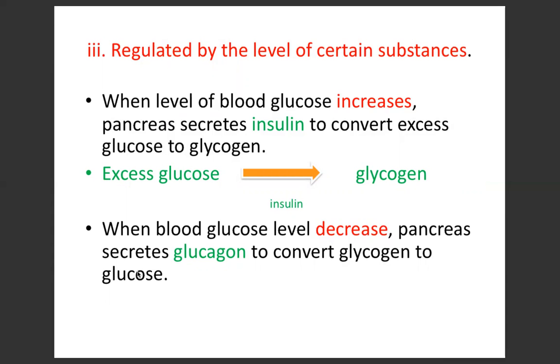Remember, excess glucose into glycogen by the action of insulin. In contrast, when the blood glucose level decreases, the pancreas will secrete glucagon untuk convert glycogen kepada glucose. Ini cara yang ketiga. Because the presence of the glucose in the blood will stimulate the pancreas to secrete hormone. These two hormones.